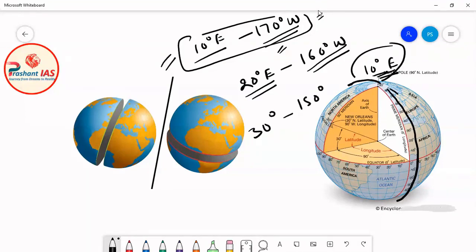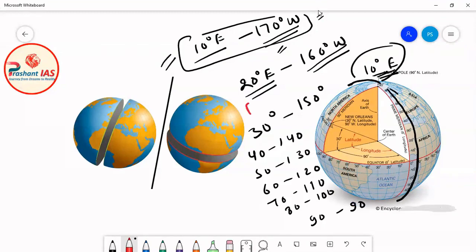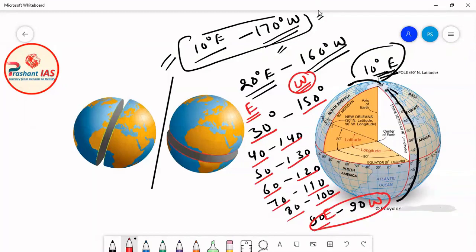Let's suppose they all are eastern meridians and they all are western meridians, then you can say that 30 degree east and 150 degree west, 40 degree east and 140 degree west, 50 degree east and 130 degree west, 60 degree east, 120 degree west, 70 degree east, 110 degree west, 80 degree east, 100 degree west, and 90 degree east and 90 degree west. So they all make opposite longitudes, they all are opposite meridians.